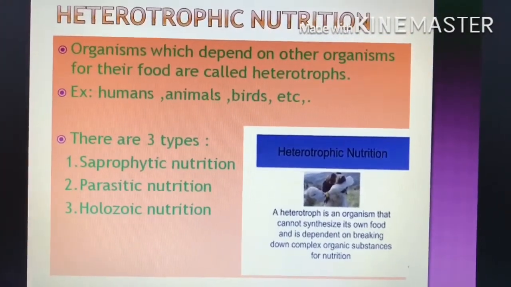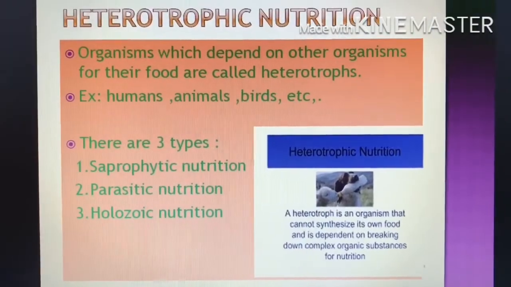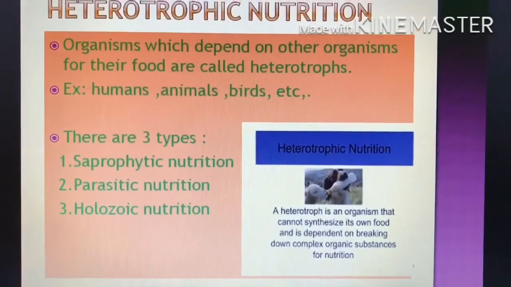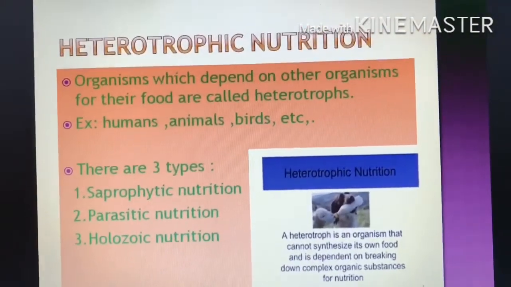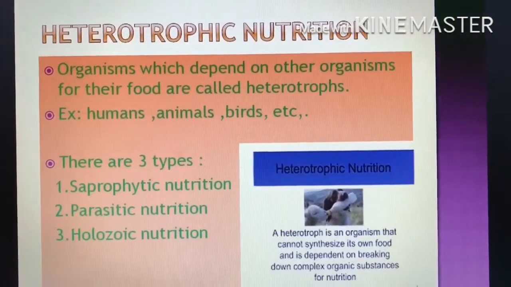There are three types in heterotrophic nutrition: saprophytic nutrition, parasitic nutrition, holozoic nutrition. Three types: saprophytic, parasitic, holozoic nutrition. So you can see the picture there.